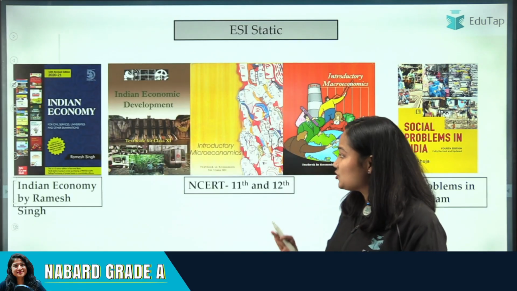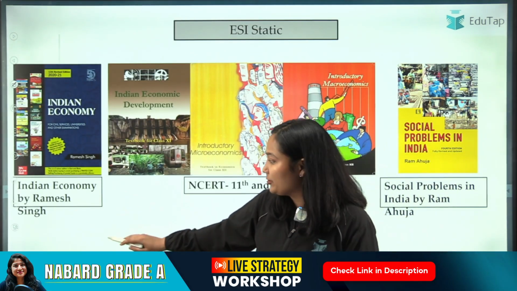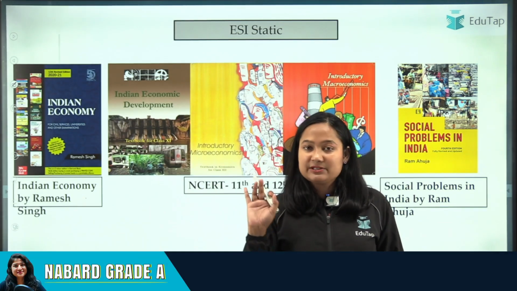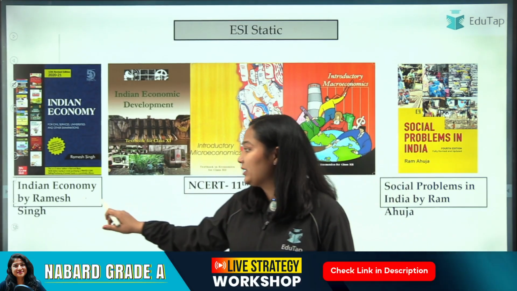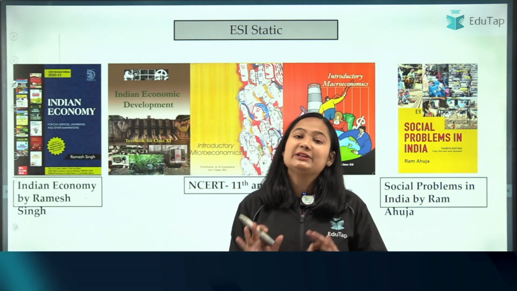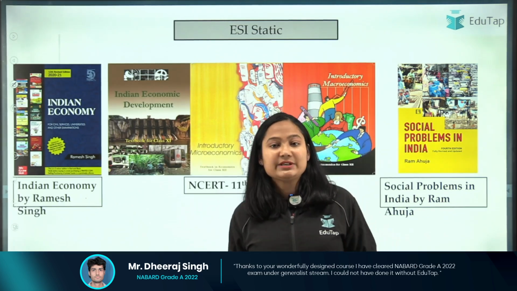Now, coming to the sources. For the static part, you have these sources. First we have Indian Economy by Ramesh Singh. All the UPSC aspirants do know this book. It's one of the favorite books. So you can cover the ESI topics, economics topics from here, and only the topics that are mentioned in your syllabus. If it is not mentioned in your syllabus, you can skip it.